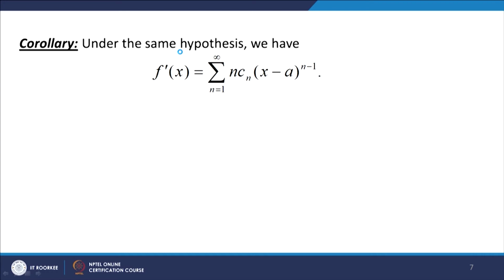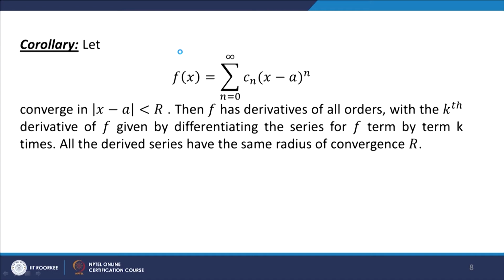Let us say f(x) = sigma n equal to 0 to infinity c_n (x - a)^n converges in the region |x - a| < r. Then by induction we can say, because we have seen that f'(x) = sigma n equal to 0 to infinity n c_n (x - a)^(n-1), that f has derivatives of all orders, and the kth derivative of f is obtained by differentiating the infinite series sigma n equal to 0 to infinity c_n (x - a)^n term by term k times. All the derived series have the same radius of convergence.